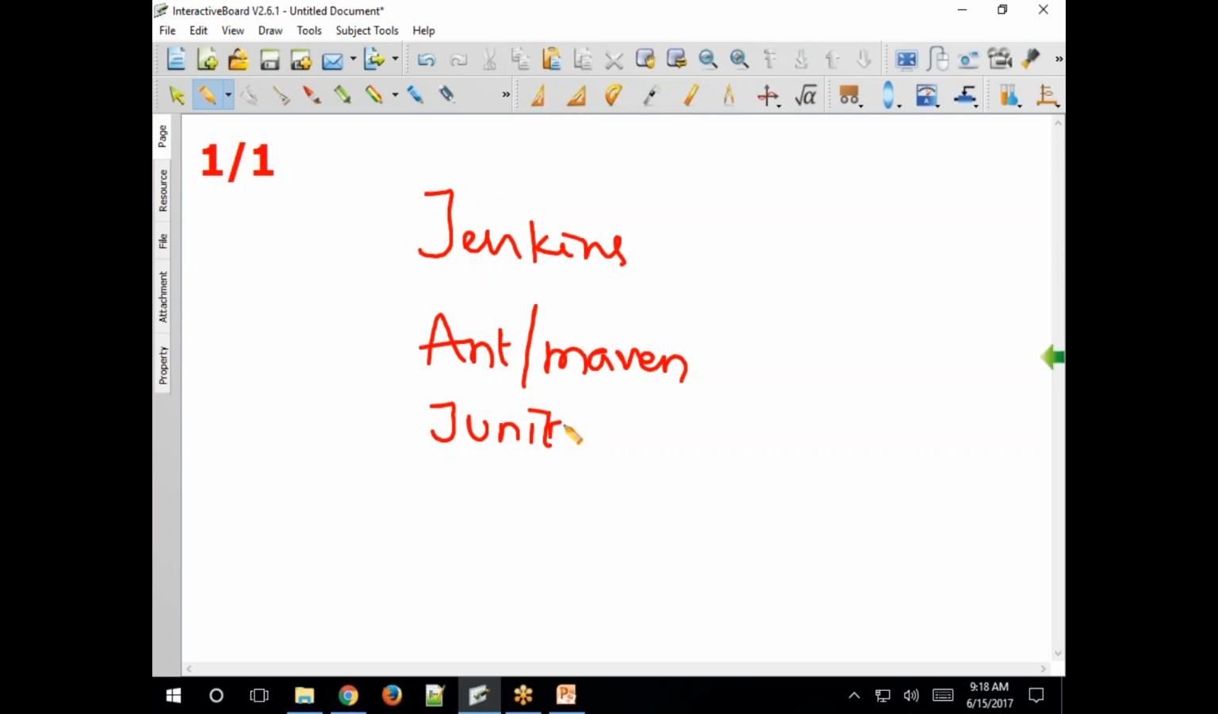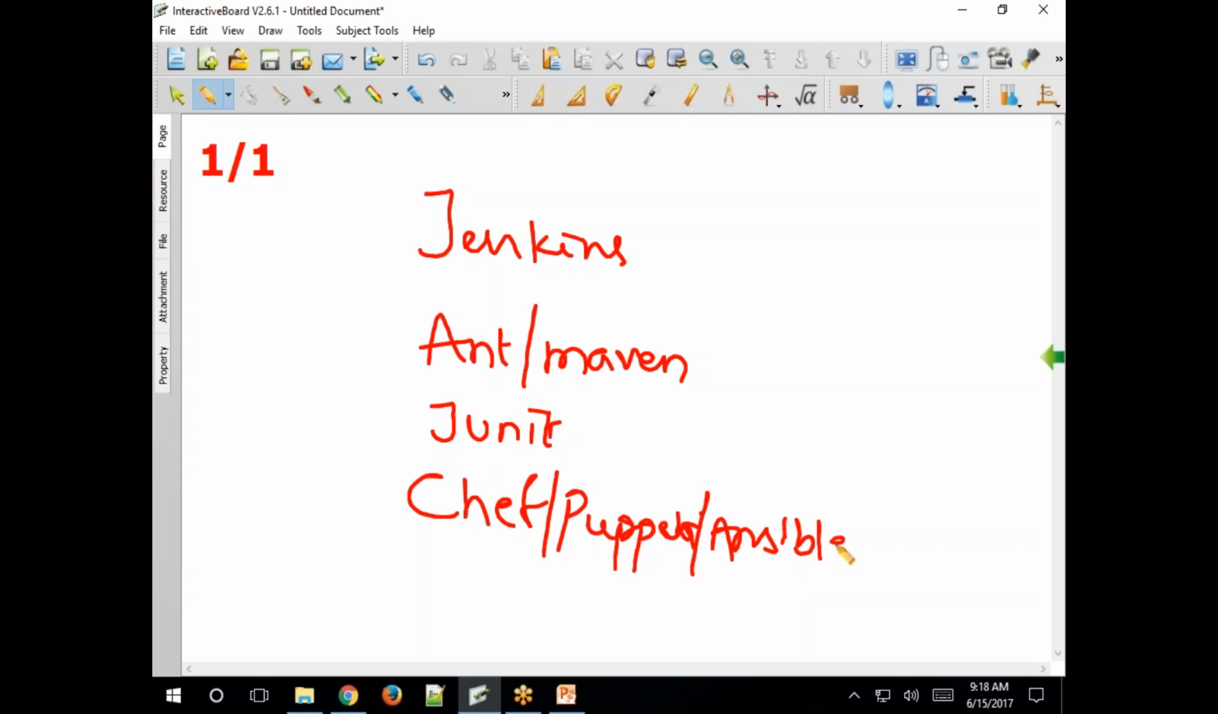You have to copy the code to deployments. So for configuring the servers and then deploying the code, you can use Chef, Puppet, Ansible. Then for the functionality testing, we have Selenium.